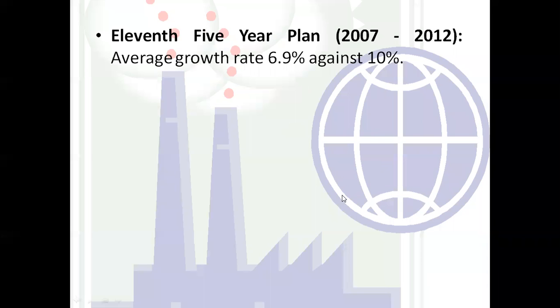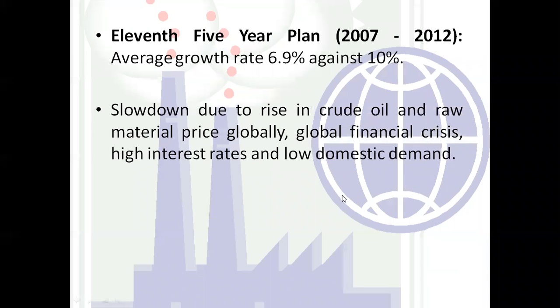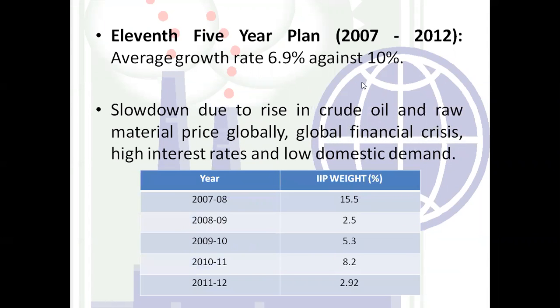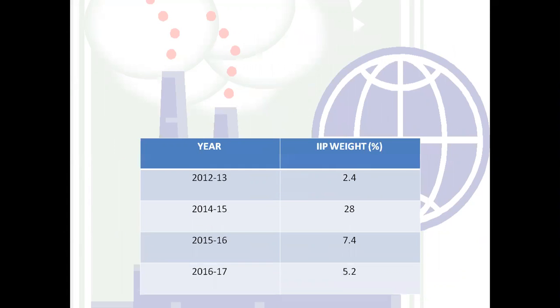So we have seen this 11th 5-year plan, which is from 2007 to 12. So this is the main reason why there is a decrease in the average growth rate overall. But in the starting year of this 5-year plan, the IIP was very high, or we can say it is very much good proportionate to the industrial sector. But as we see from 2008, there is a decrease, again an increase, again an increase, but again a decrease in 2011 and 12, that is 2.92, right?